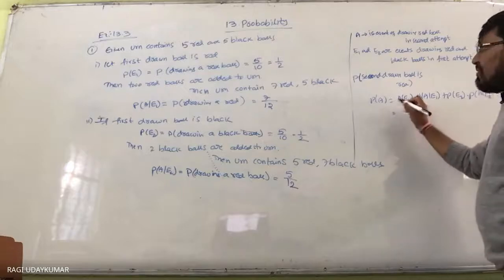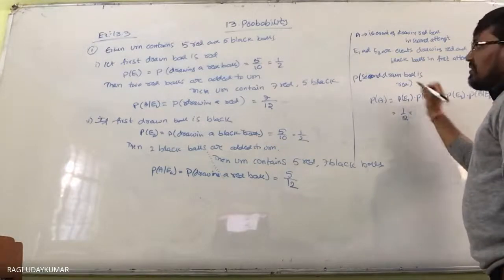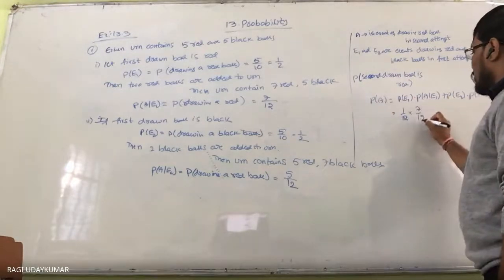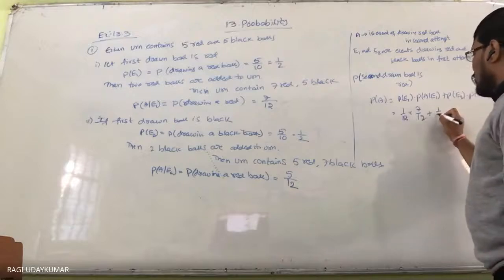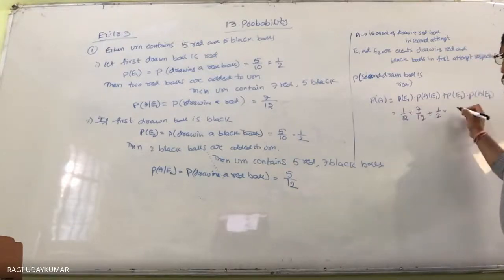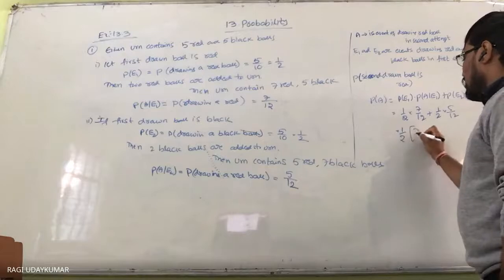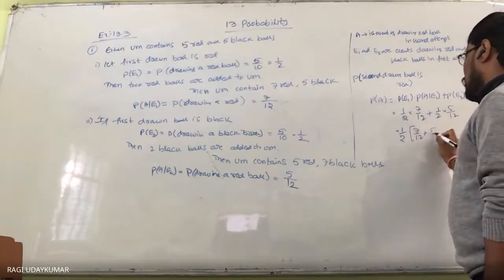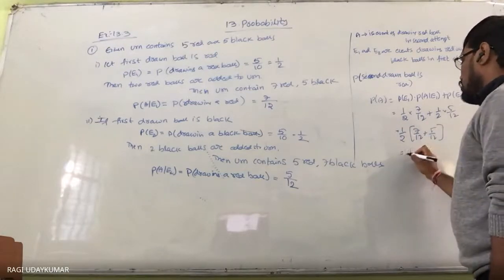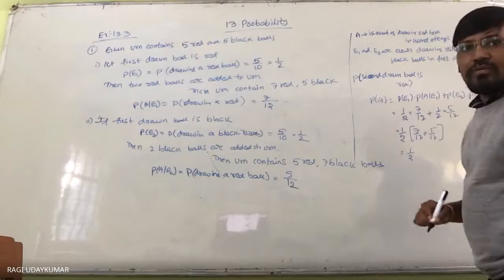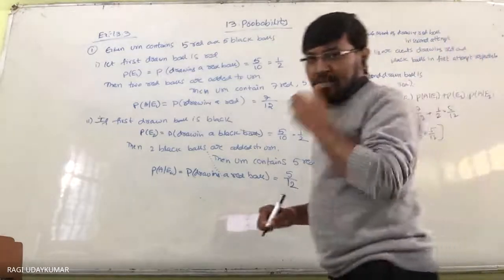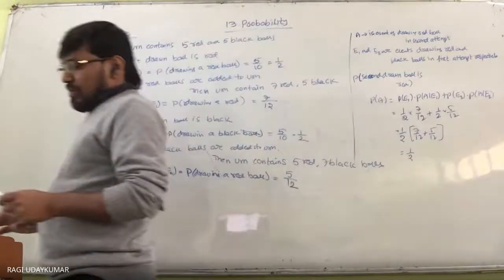Probability of E1 is 1 by 2, probability of A given E1 is 7 by 12, probability of E2 is 1 by 2, and probability of A given E2 is 5 by 12. So from this, you can take 1 by 2 common: 7 by 12 plus 5 by 12, which equals 12 by 12. The problem is very simple here.